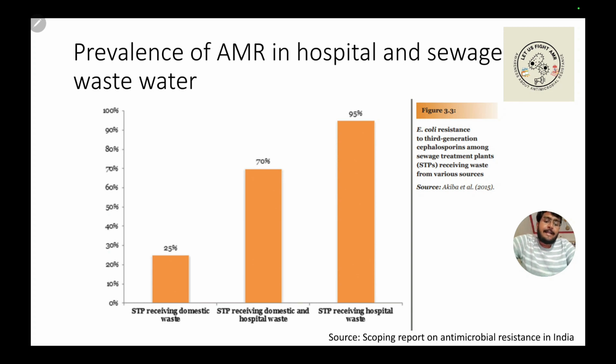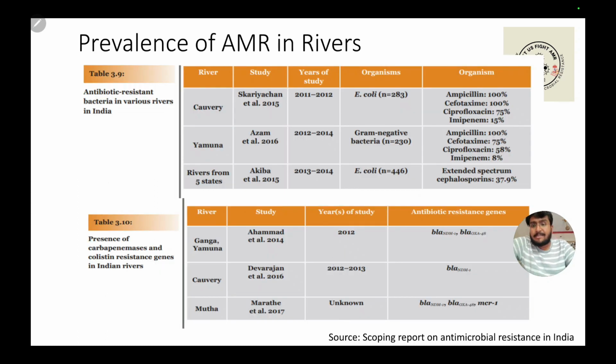coli. And if you look at the sewage treatment plants which receive just hospital waste, you can see that it's a soaring 95% resistance in E. coli that is observed. This shows that there is prevalence of AMR in both hospital and domestic waste, and that shows how common the incidence of AMR strains has become. And this is just about E. coli. We don't know about the other organisms that might be present in these samples.